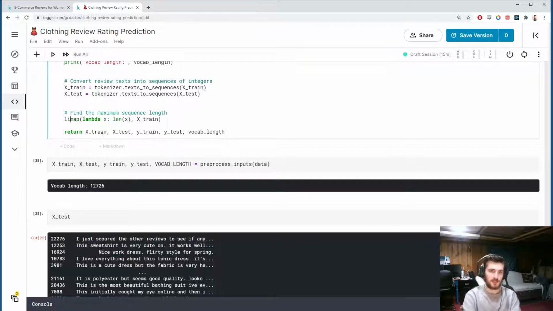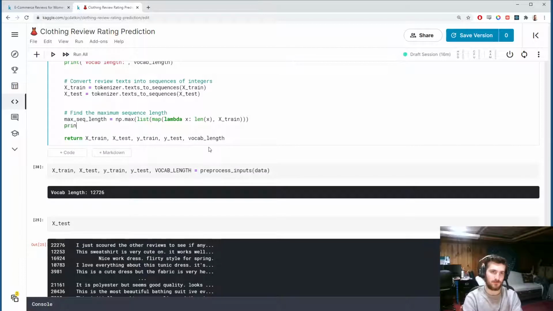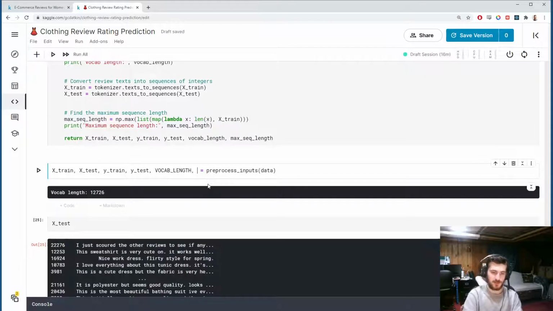And what's nice about that is if we turn that into a list now and take the maximum, we can just get the maximum length of any list in the set of sequences. And we'll call that max sequence length. Might as well print this out as well. Maximum sequence length and max sequence length. Alright, and we'll return this too after here, and we'll get it back as another final variable.